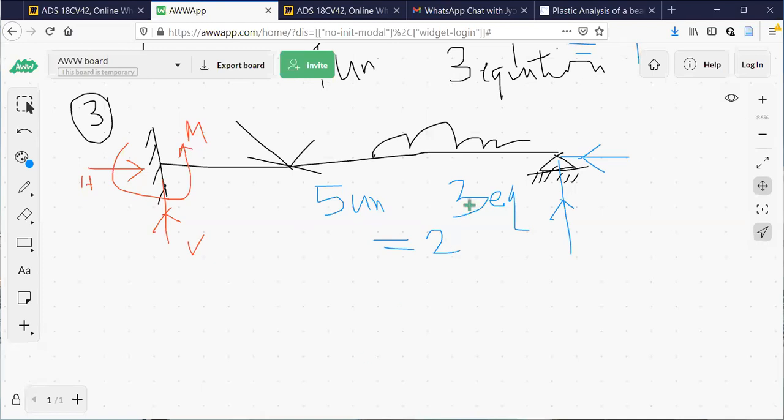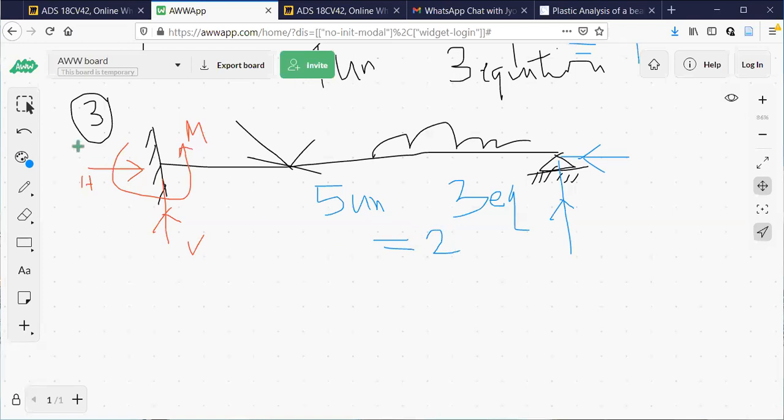There are three equations of equilibrium: sigma H equal to 0, sigma V equal to 0, sigma M equal to 0. These are the three conditions of equilibrium. So in order to check whether the beam is statically determinate or indeterminate, find out the number of unknowns minus 3. It will give you the order of indeterminacy.